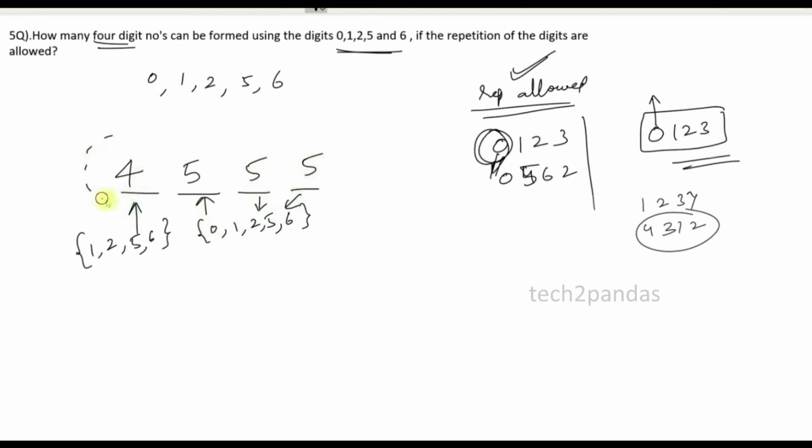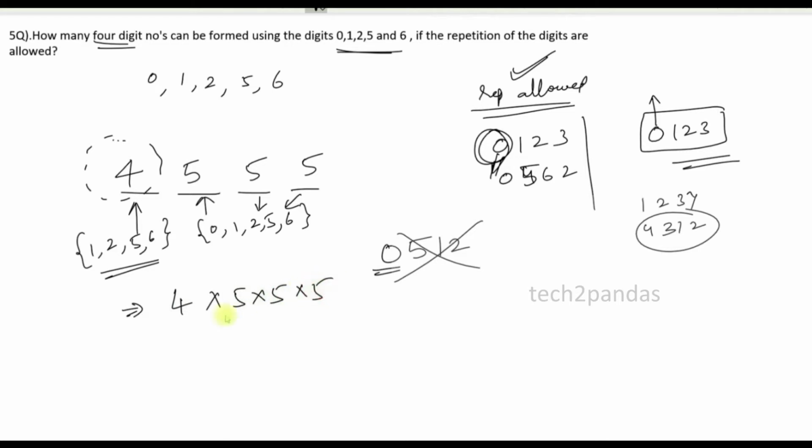The only trick for this problem is that the initial digit should not start with 0. We cannot start a 4-digit number like 0, 5, 1, 2. We cannot take it because 0 we cannot take, right? That's the only thing we need to remember here. The possibilities will be 4. So we have taken 4. So the answer will be 4 into 5 into 5 into 5. That's it.